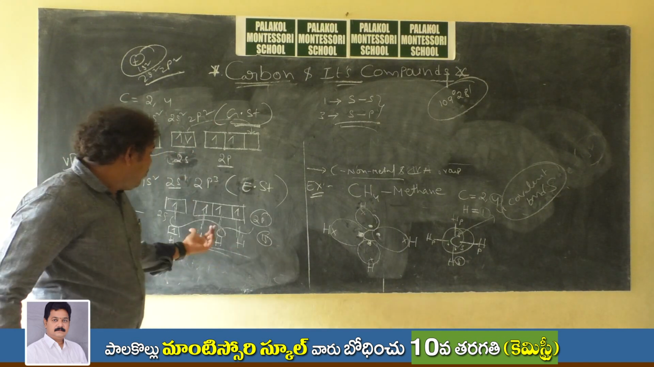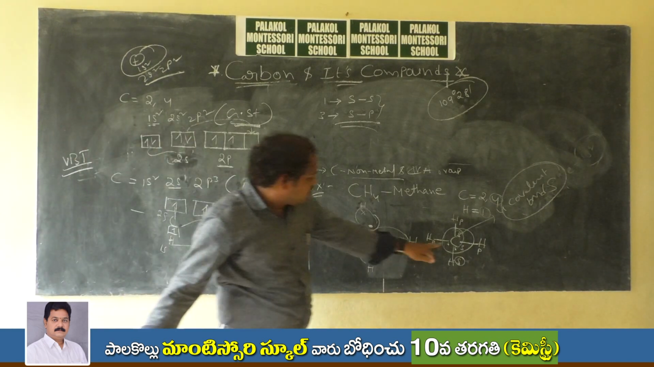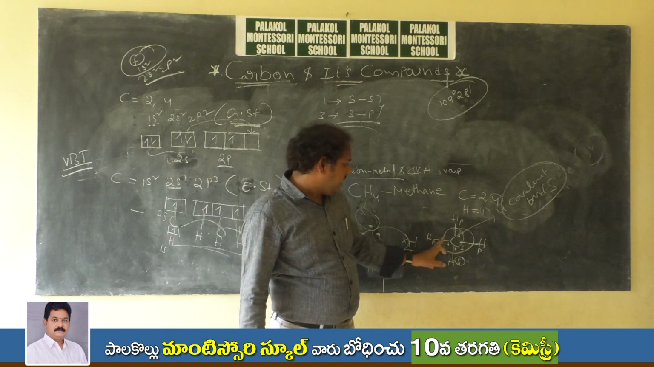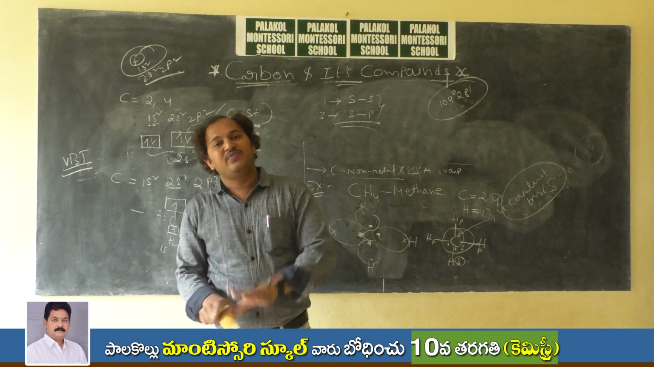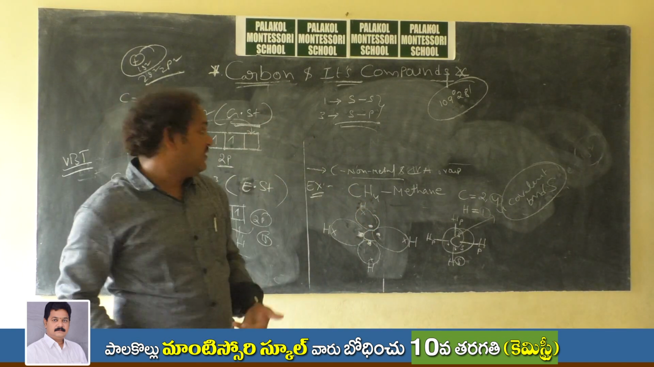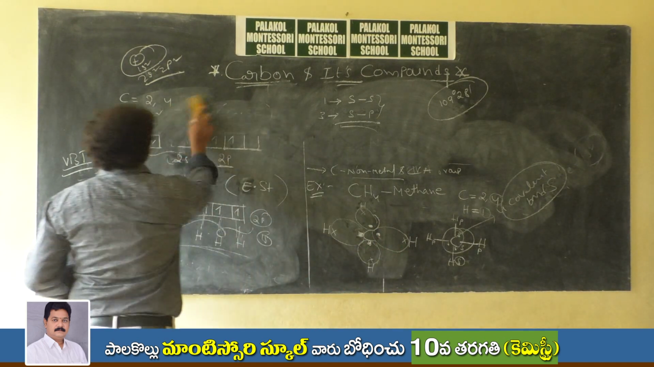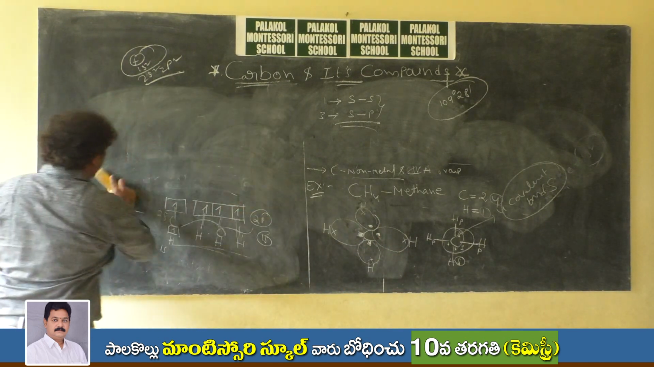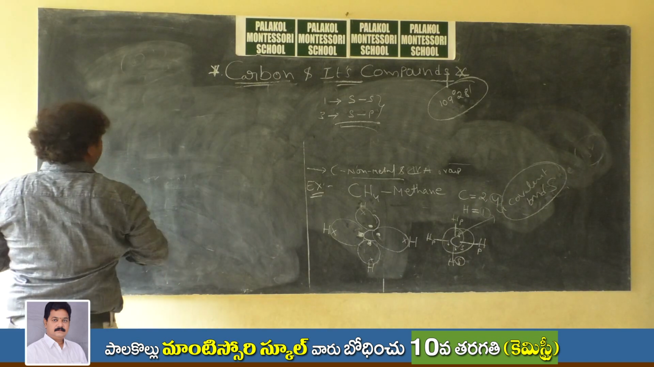Correct? The s bond and the p bond have different energies, but the four bonds formed will have equal energy. The same bonds will have equal energy. How is it possible? That was explained by the concept of hybridization, right?